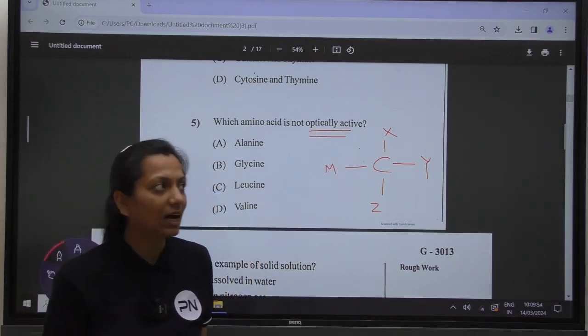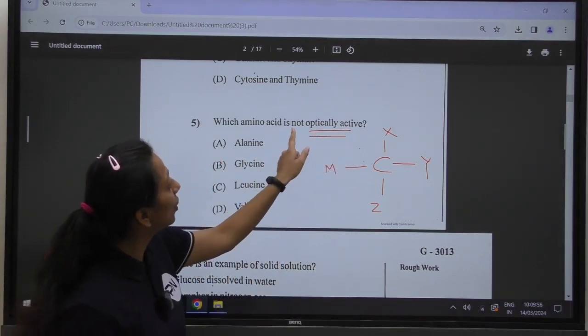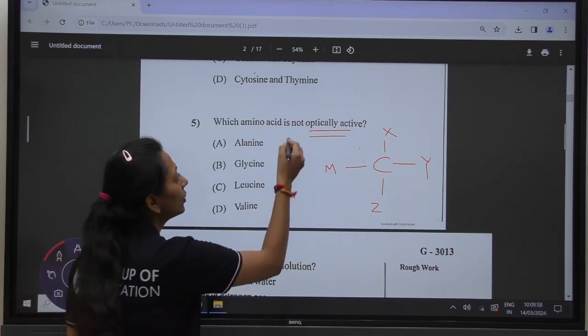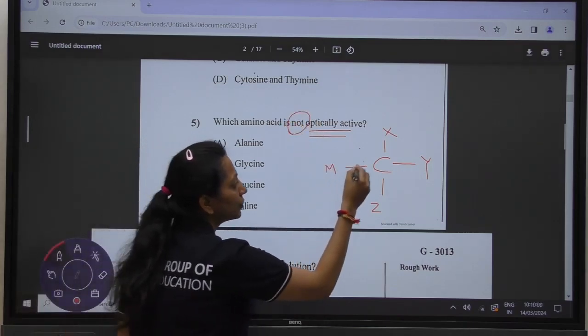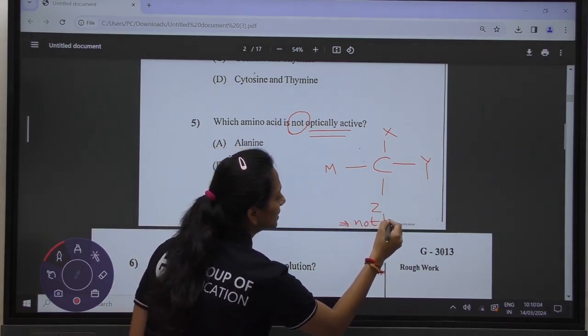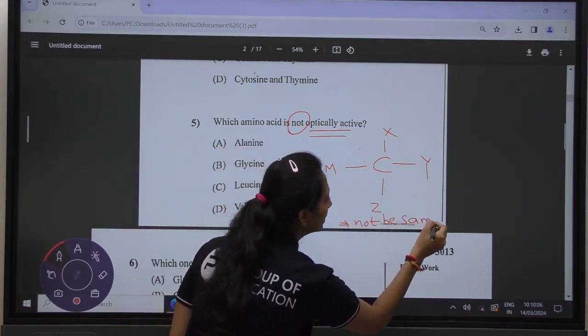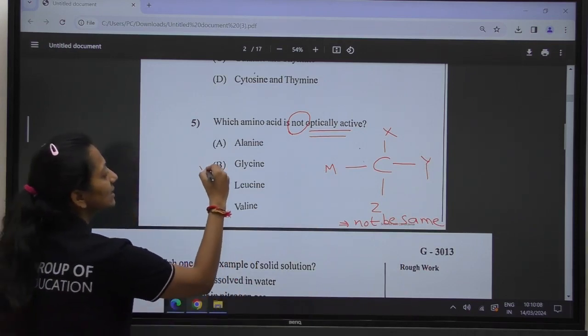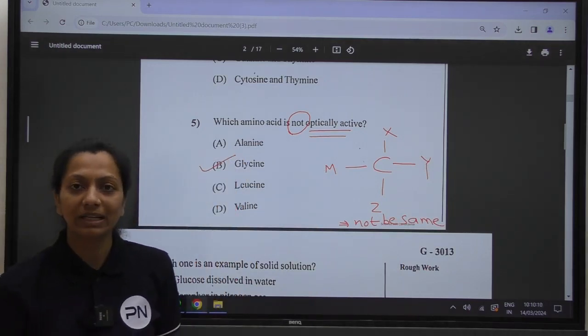In the question it is asked which of the following is not optically active. Not optically active means all the 4 substituents should not be the same. So out of the given options, glycine is the one which is not optically active.